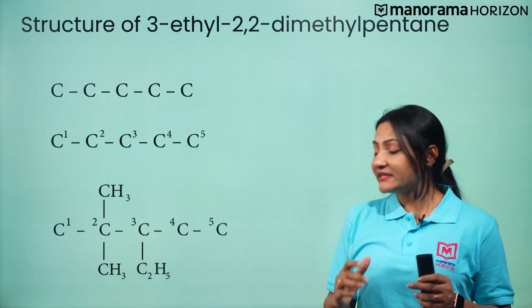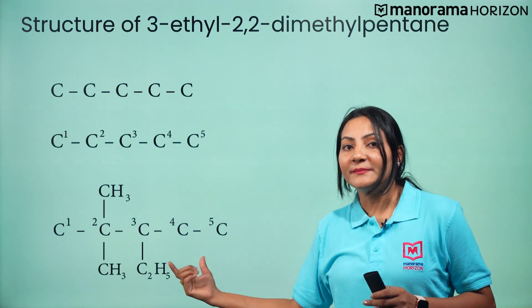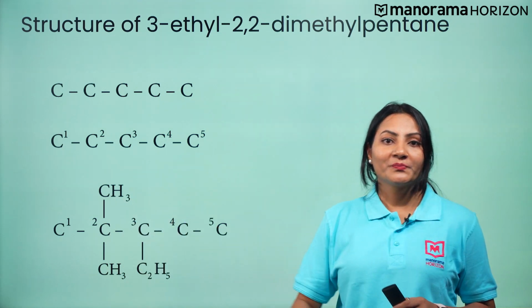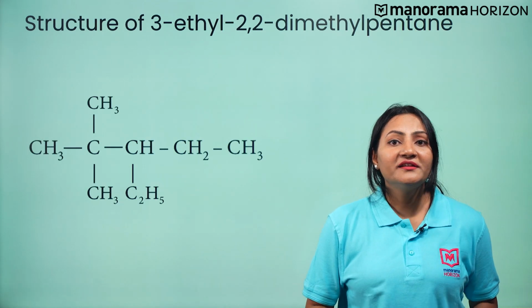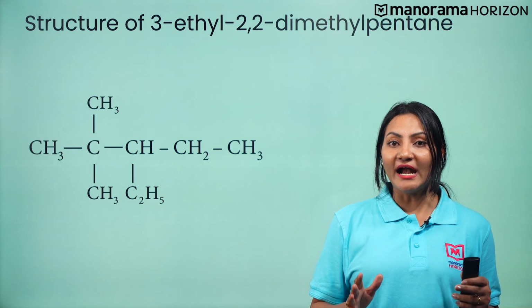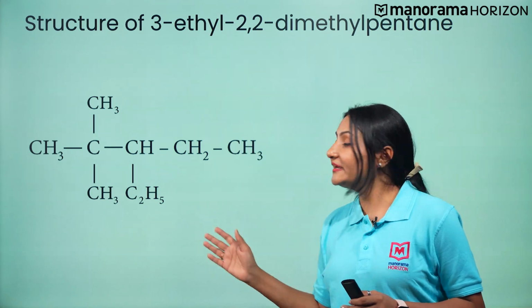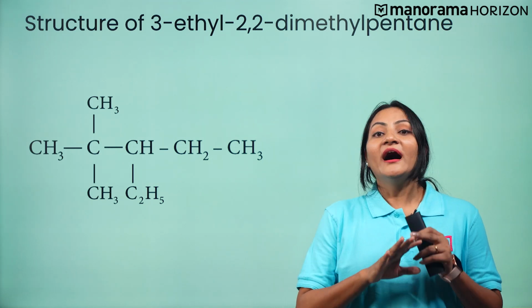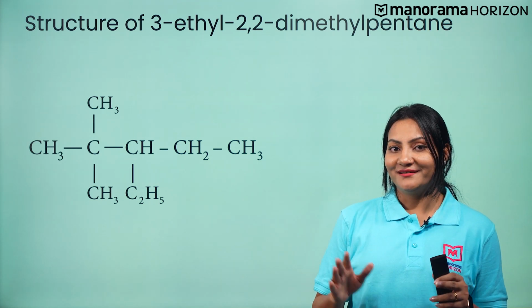Then attach the ethyl group at carbon 3 and the two methyl groups at carbon 2. Then satisfy the valence of each carbon atom by putting the requisite number of hydrogen atoms. Thus, we arrive at the correct structure.